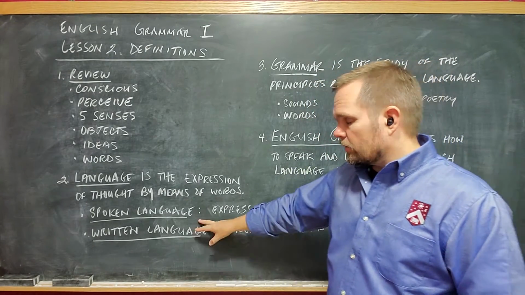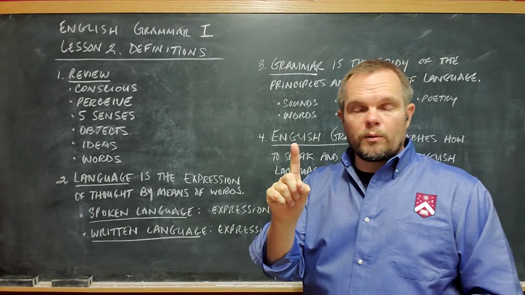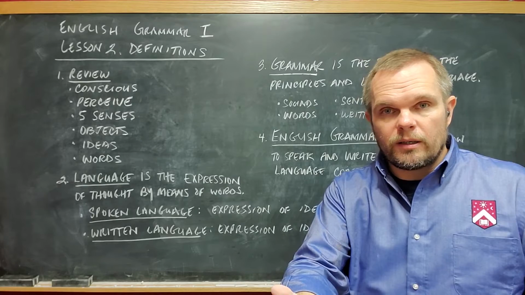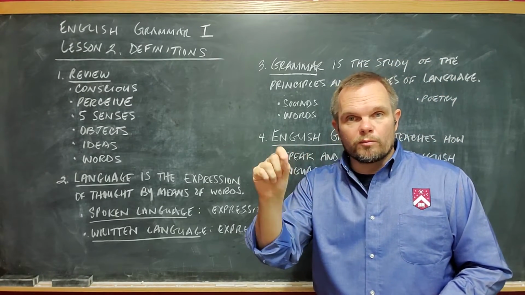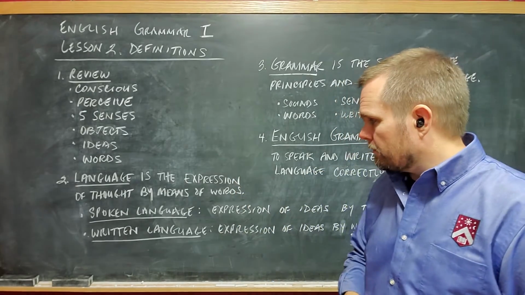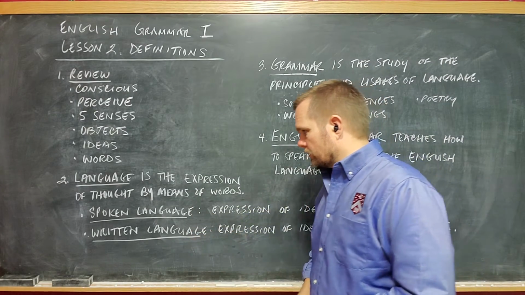We learned that there are two kinds of language: spoken language, where we express ideas with a voice, and written language, where we express ideas with written characters or with printed characters, like in a book. We learned about spoken language and written language.